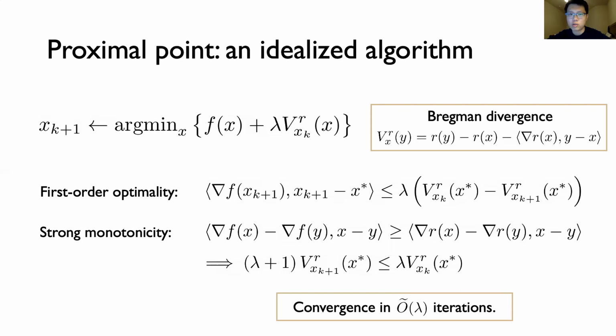And you might notice that so far I haven't said anything about what the parameter lambda actually is. And you can think of this lambda as a step size. The reason I haven't said anything is because the proximal point method is just an idealized algorithm. So typically it's not easy to actually compute in closed form the iterates that it defines. But intuitively, the smaller that lambda is, the faster the convergence rate of the method, but the more expensive the problems defining the iterates might be, because they look more and more like our original problem, which is just minimizing f.